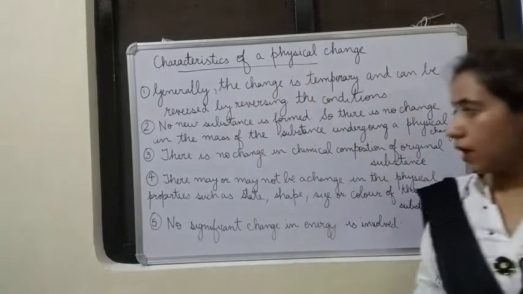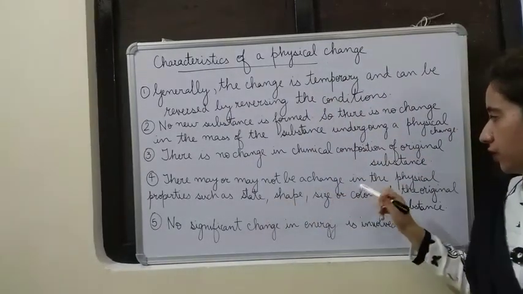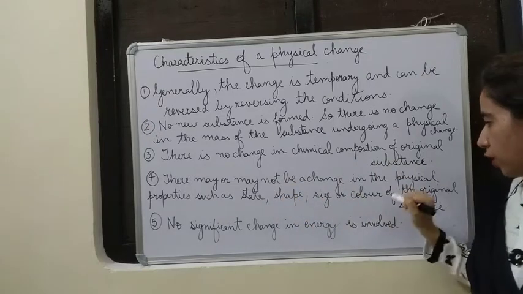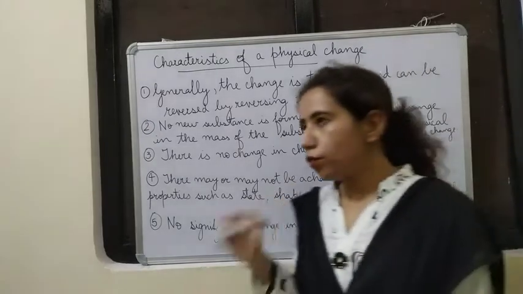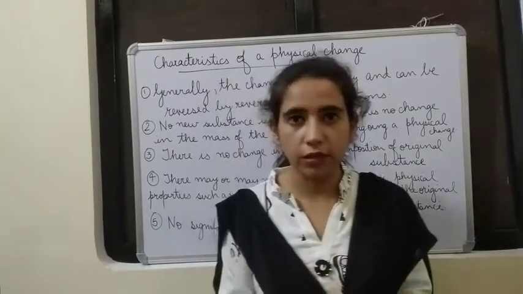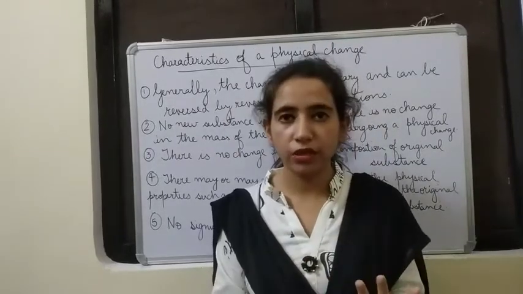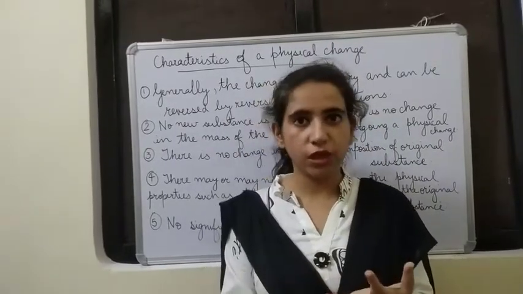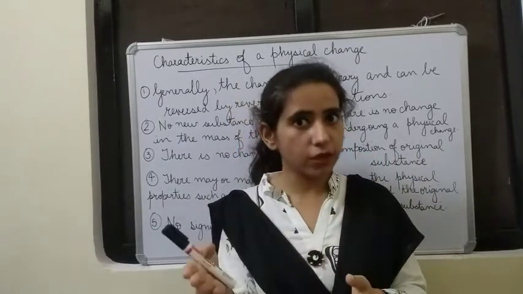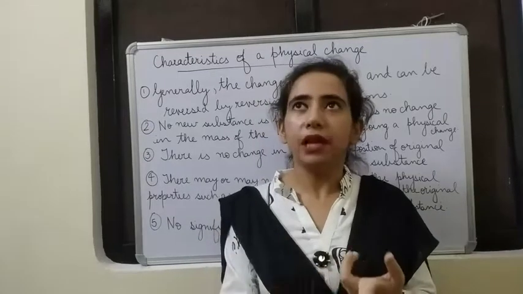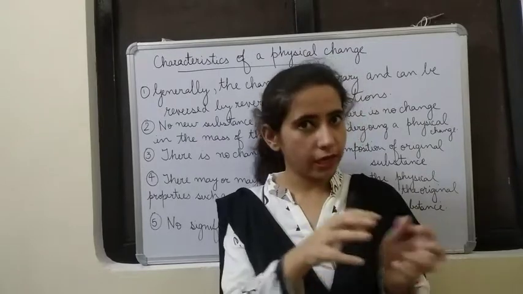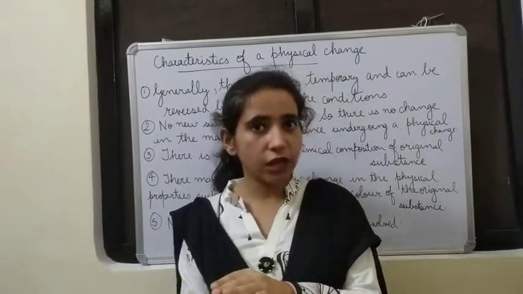Alright. There may or may not be a change in the physical properties such as state, shape, size or color of the original substances. In most of the physical changes, there is a change in the physical properties. Physical properties like the state may change, the color may change, the shape may change. The change of state we have studied, all the changes of states, they are included in physical changes, isn't it? Like melting, boiling, evaporation, condensation, freezing, in all these the state changes, and they are physical changes.